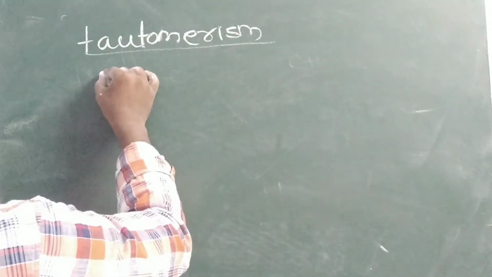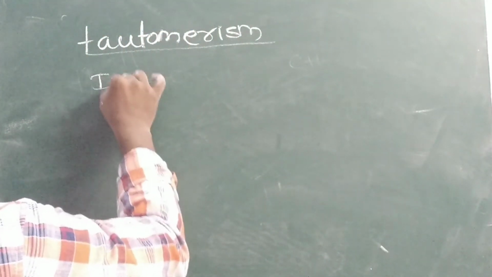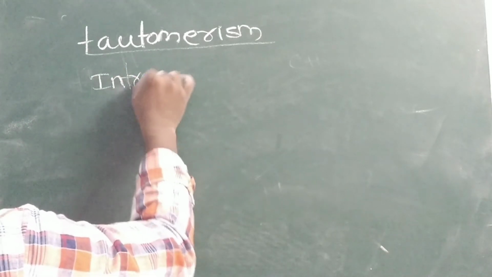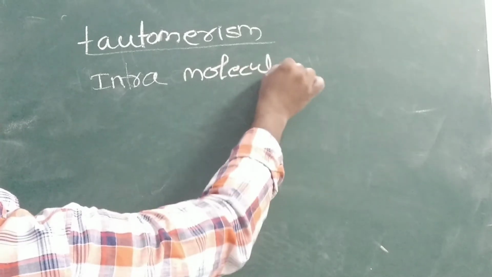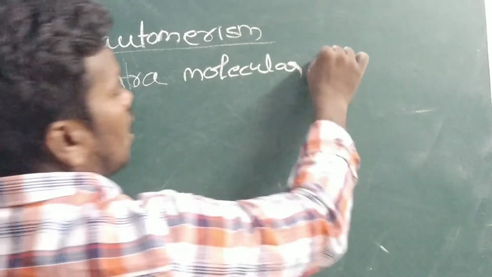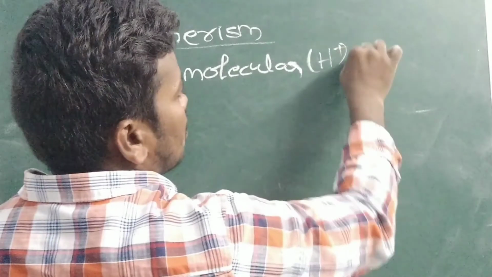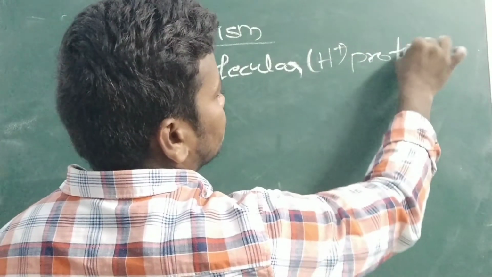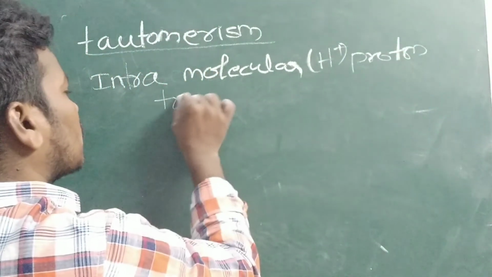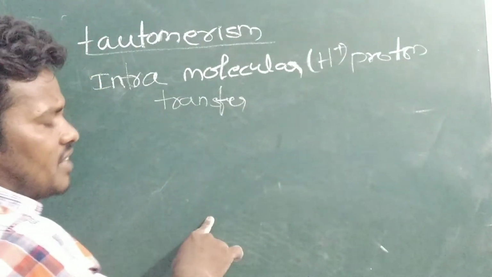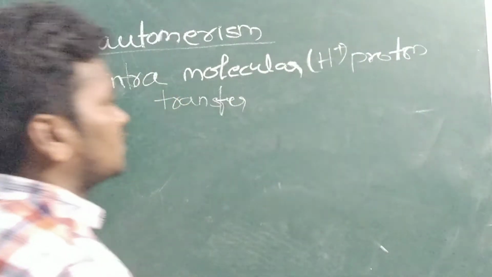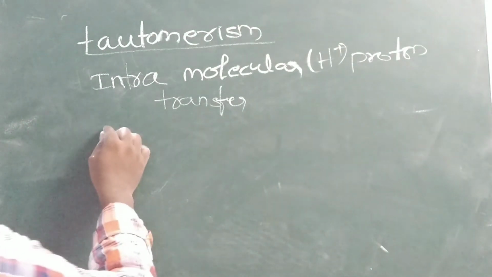So tautomerism is nothing but intramolecular proton transfer. H plus we can call proton. That means in one place H will be there in one molecule, and the same H will be in another place.